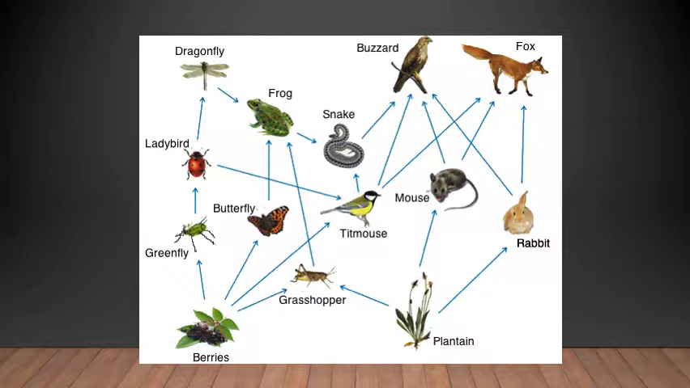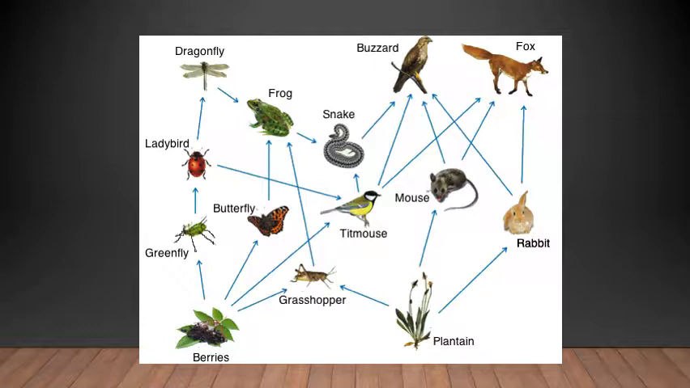Now if you take the center snake, that is linked with the buzzard, and it eats the frog also. Frog gets the food from dragonfly. Dragonfly gets the food from ladybird. Ladybird gets the food from green fly. Green fly eats the berries. Like this, they are interconnected.